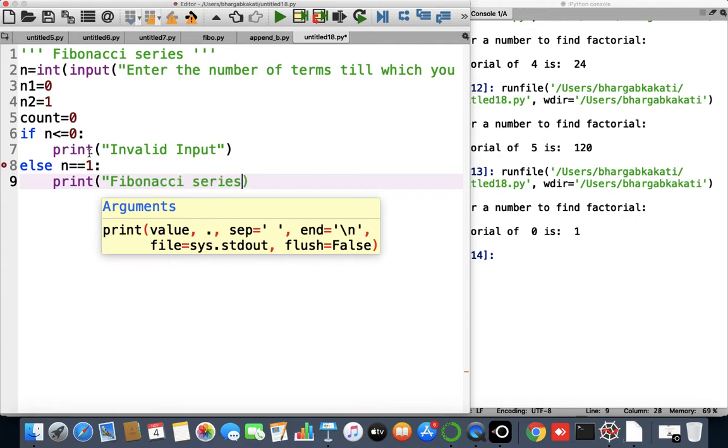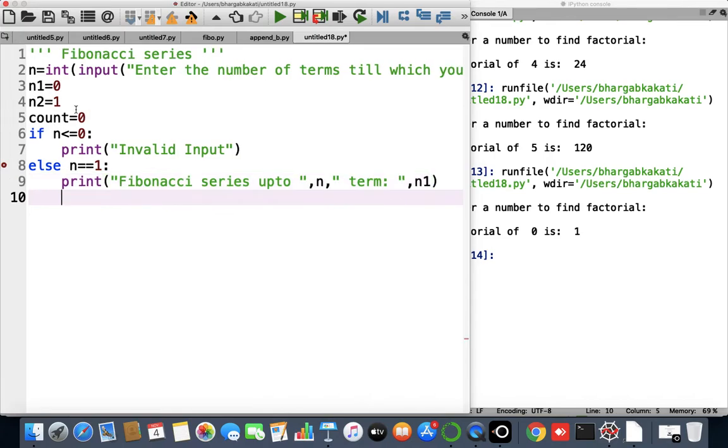Fibonacci series up to n term is. So if the user presses 1, then the Fibonacci series will consist only of the value of n1. So we can directly display n1 here. Now, okay, not else, this will be your elif. Now the final actual logic will come within the else part. I have already discussed if, elif, else in the selection statements part. If it is not very clear, you can just revisit the selection statements.